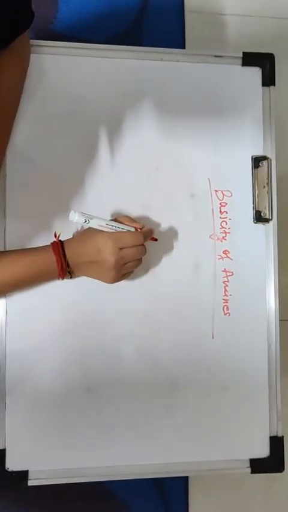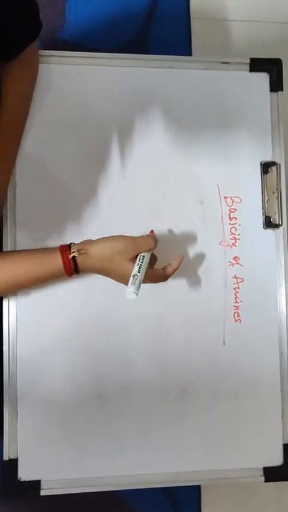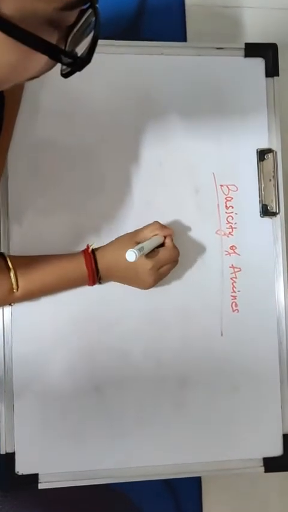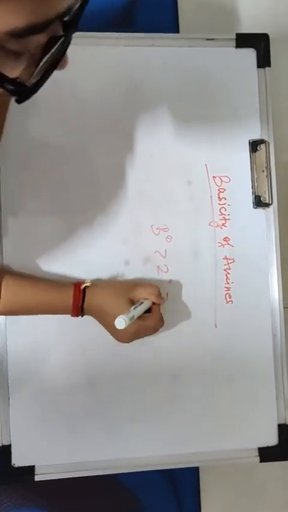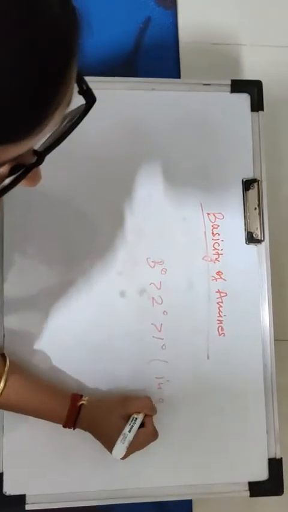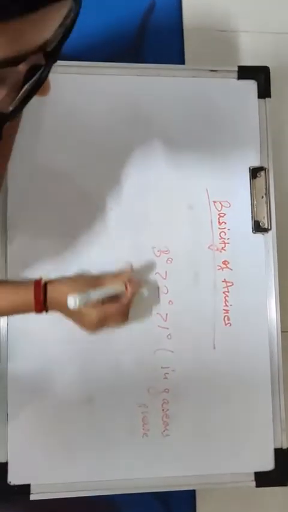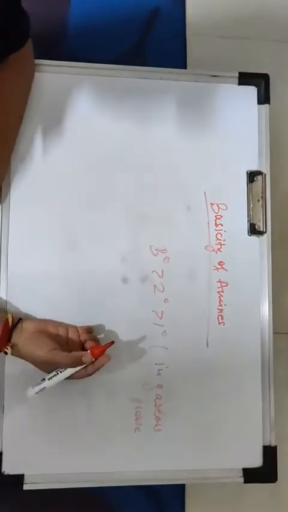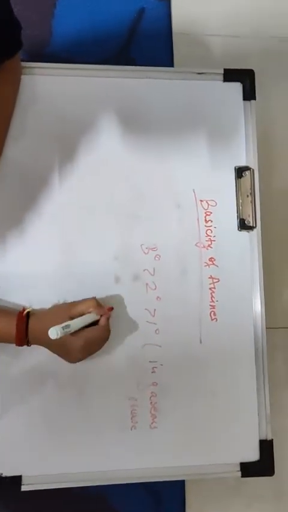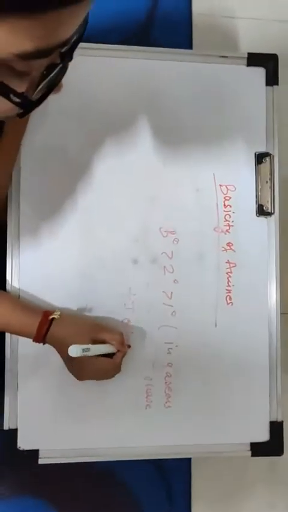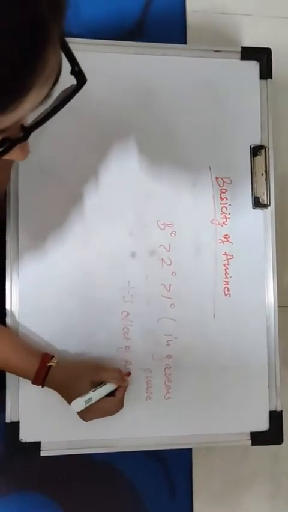The order of alkyl amines in the gaseous phase is 3 degree, 2 degree and 1 degree, and in the gaseous phase this order is due to the plus I effect of alkyl groups.